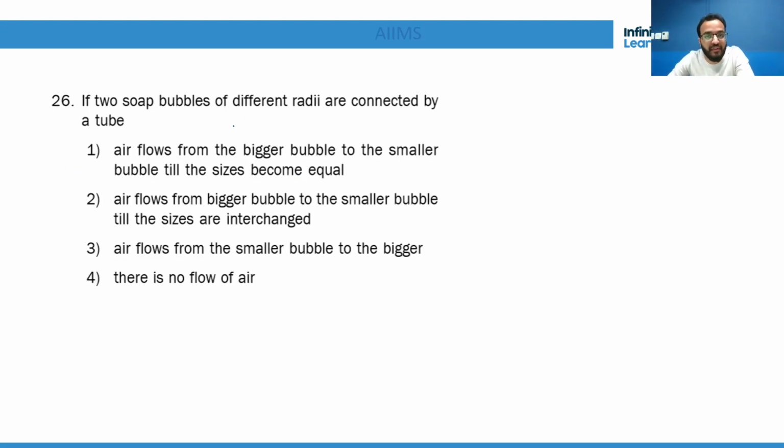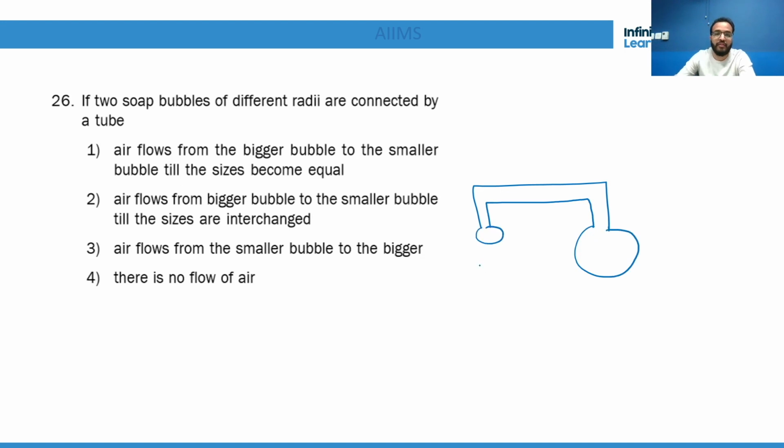If two soap bubbles of different area are connected by a tube, see, this is a very famous question. This is a bigger bubble, this is a smaller one. So what is the excess pressure here? For soap bubbles, it is 4T/R1 here and 4T/R2 there.